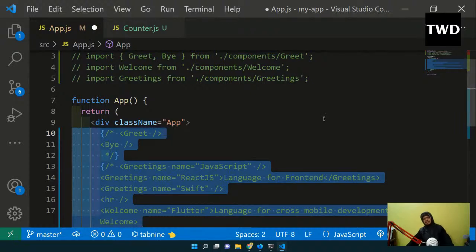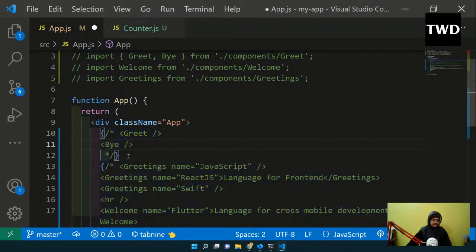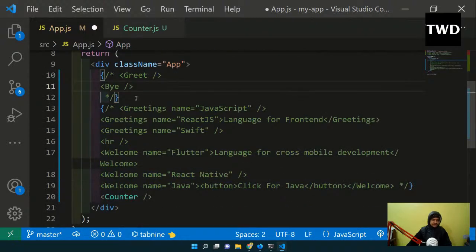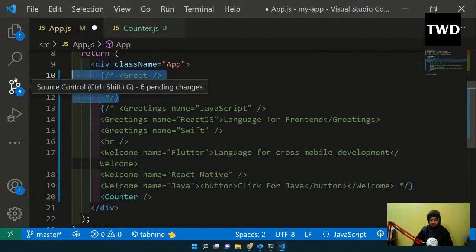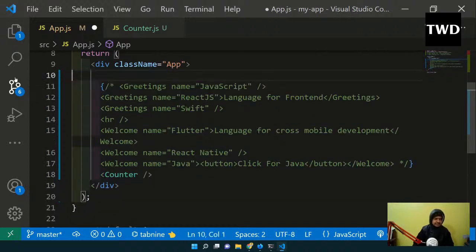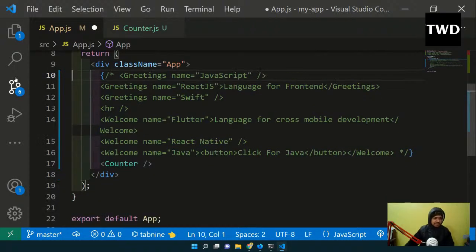So destructuring is an ES6 way through which, it is not necessary, but you will find a lot of developers use this props thing. We are going to shorten this props thing. Okay, so where was I? So okay, this greetings thing is there. First we are going to do the destructuring in a functional component, then we are going to do the destructuring in a class-based component. Okay, so this is done.